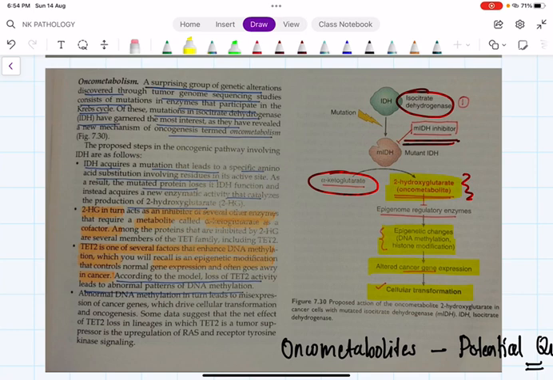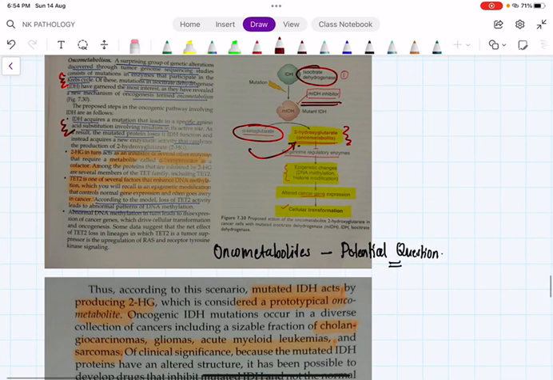Okay, yes, please go draw this flowchart. So what is the basic mechanism? I told you what is normally happening when there is isocitrate dehydrogenase. And the second thing, whenever there is a mutation in this isocitrate dehydrogenase, the alpha ketoglutarate will be converted to 2-hydroxyglutarate, and this will in turn cause what? Methylation and histone deacetylation, which is responsible for epigenetic alteration and cellular transformation.